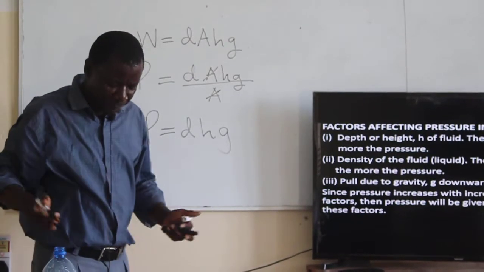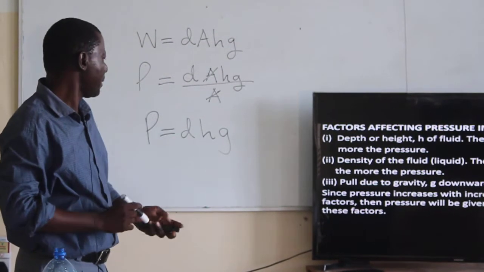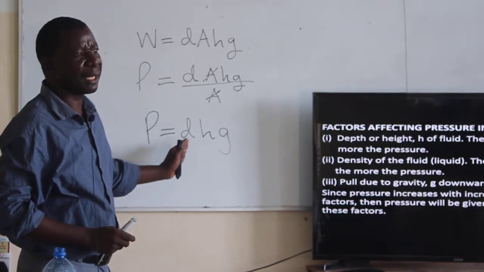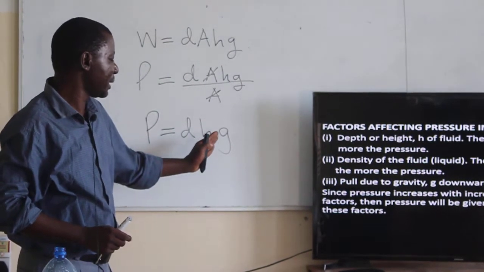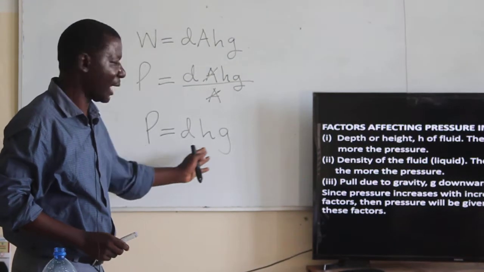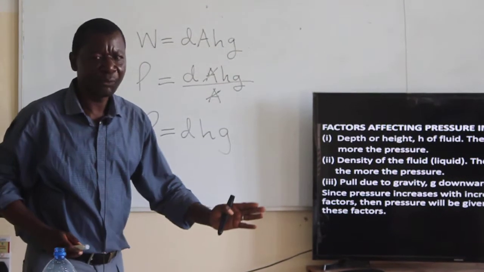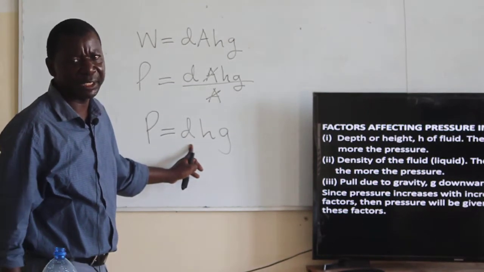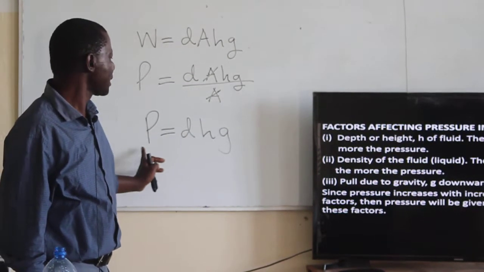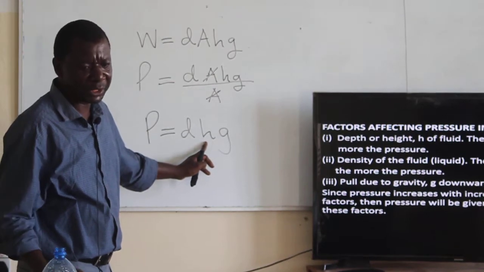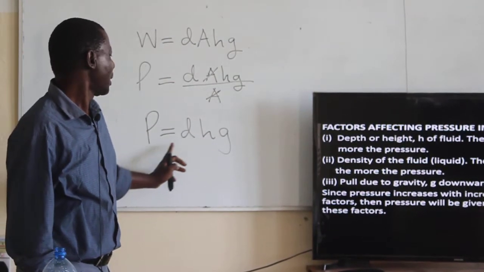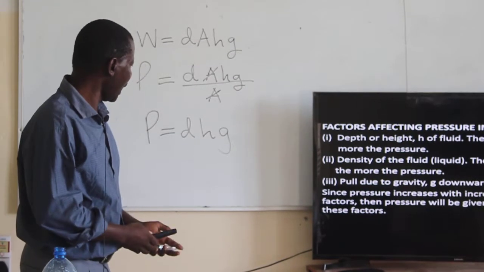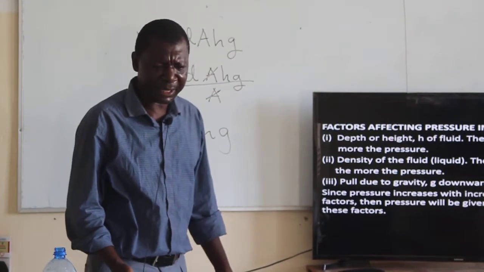So the formula for pressure in liquids is given by pressure is equal to density times height times the gravitational pull. And these are the factors that we have mentioned. We have said that pressure is affected by the density of a liquid, pressure is affected by the height, which is the depth, pressure is affected by the gravitational pull. And taking all those factors, therefore,